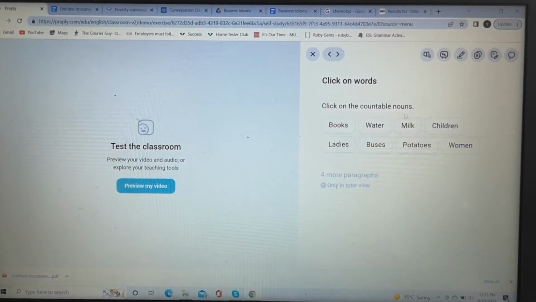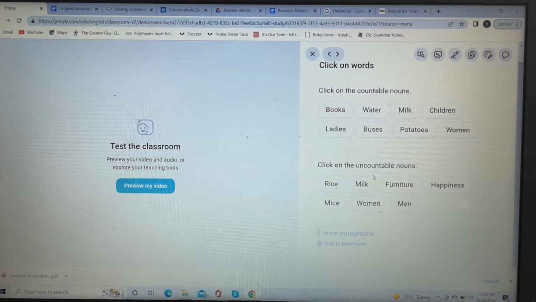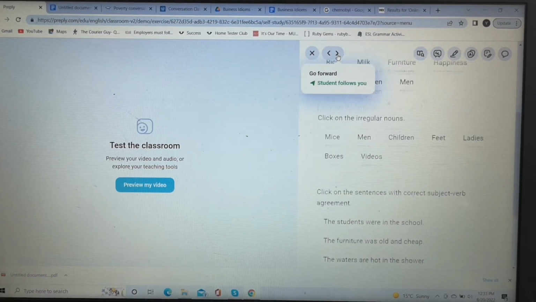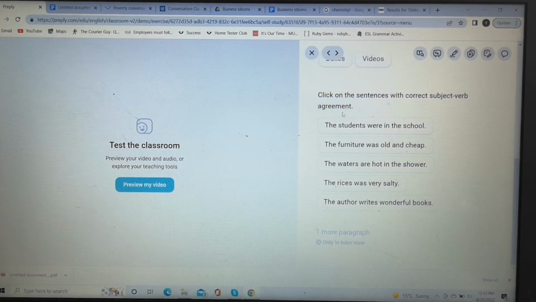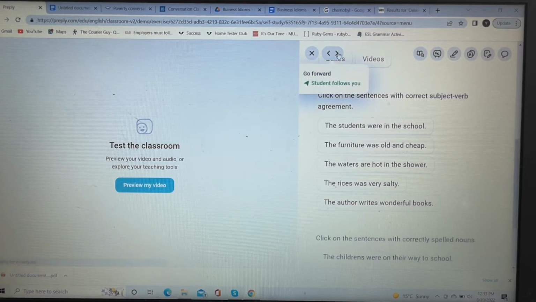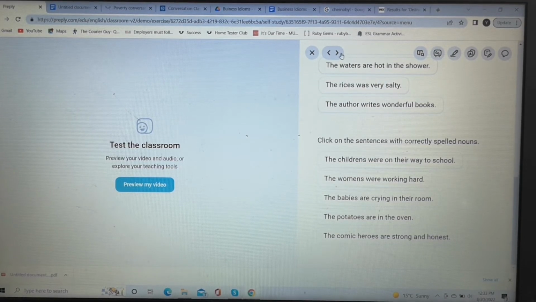Now here, they want you to click on the countable nouns, right? So your student is going to do that, okay? Then they're going to ask the student to click on the uncountable nouns, right? Now, once that is complete, they're also going to ask about clicking on the regular nouns. And then here it says, click on the sentences with correct subject-verb agreement, okay? Your student will click. Then you'll go next, click on the sentences with correctly spelled nouns, right?